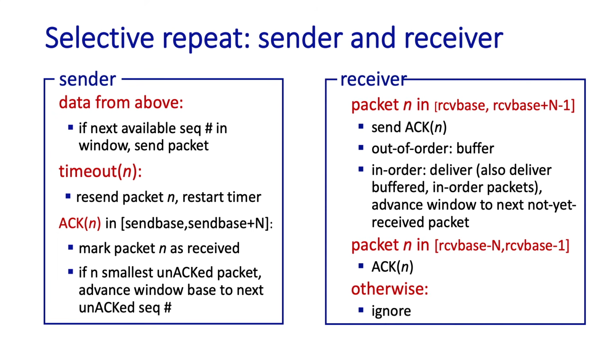On the receiving side, if a packet's received and it's within the window, an individual acknowledgement, a selective acknowledgement, is sent. If it's out of order, it will be buffered for later delivery. And finally, if the packet's in order, its data will be delivered, as will any buffered data that can now be delivered in order. If the packet falls to the left of the window, the receiver's already acknowledged this, but will send another acknowledgement in case that earlier acknowledgement had been lost. Otherwise, any received packet will simply be ignored.